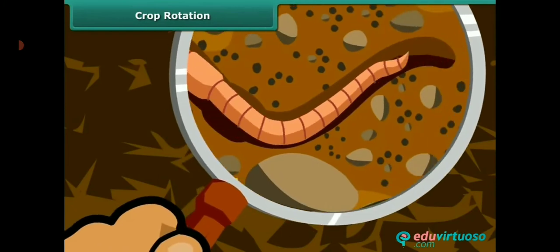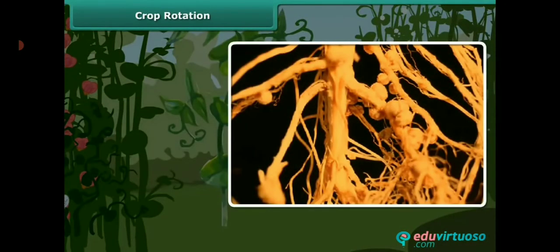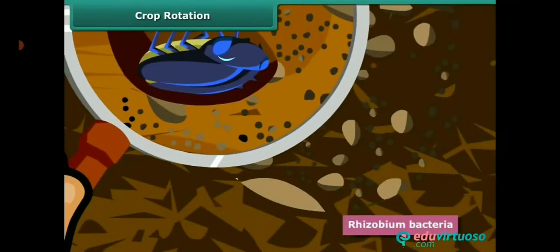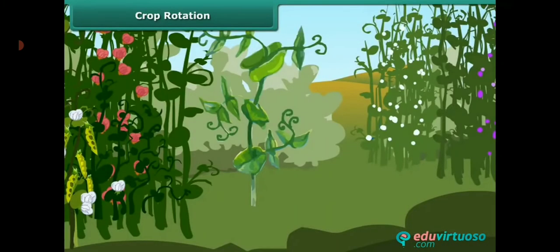In the previous classes, we have learned about rhizobium bacteria. These are present in the nodules of roots of leguminous plants. They fix atmospheric nitrogen. This is the rhizobium bacteria.